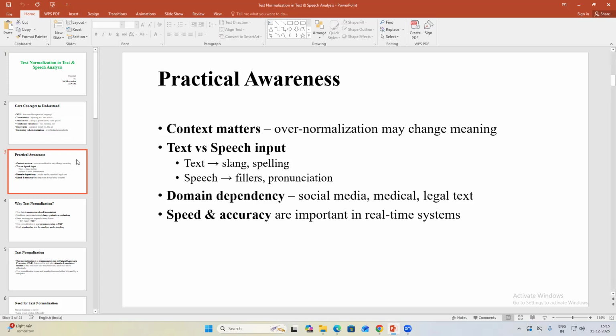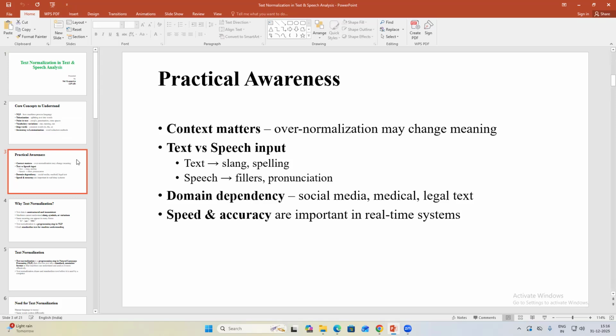Then domain dependency. In domain dependency, meaning changes by domain, like social media, medical, and legal text. Normalization rules depend on the application domain, so the same word can have a different meaning, and a domain-specific dictionary is also needed. Medical and legal text need high precision, while speed and accuracy are most important in real-time applications.